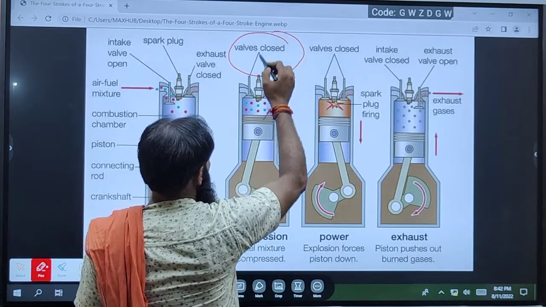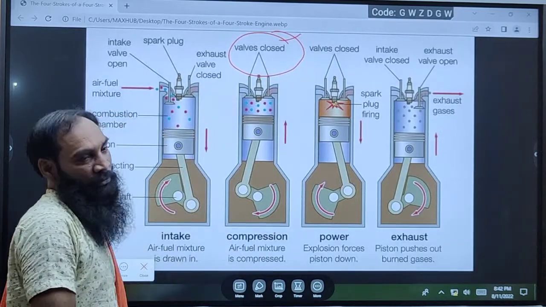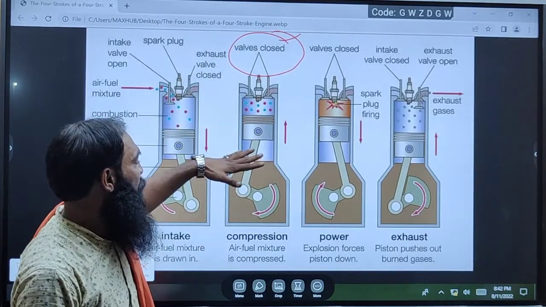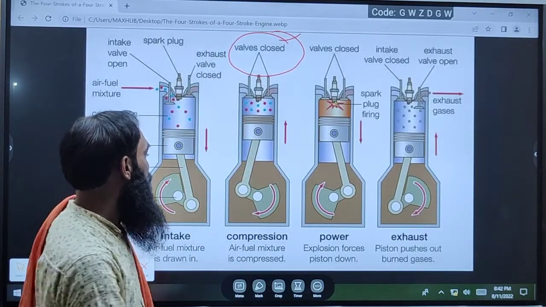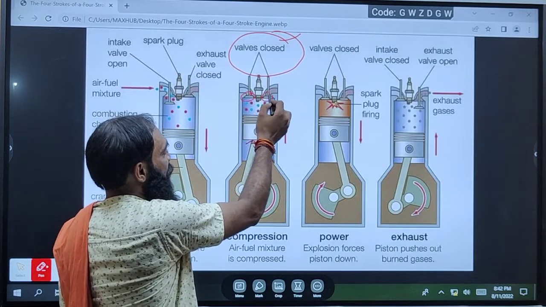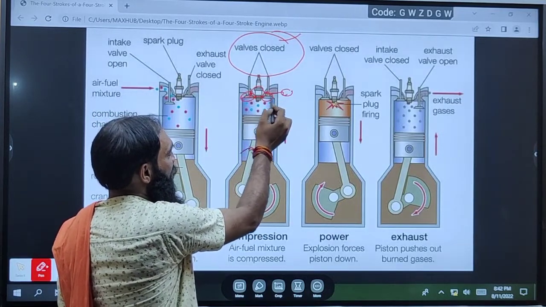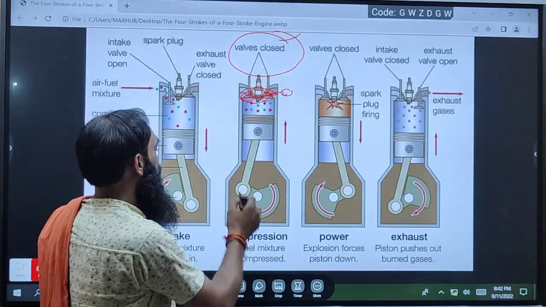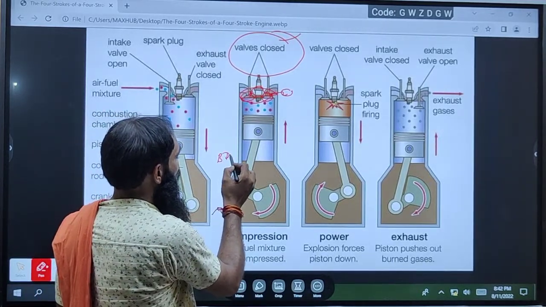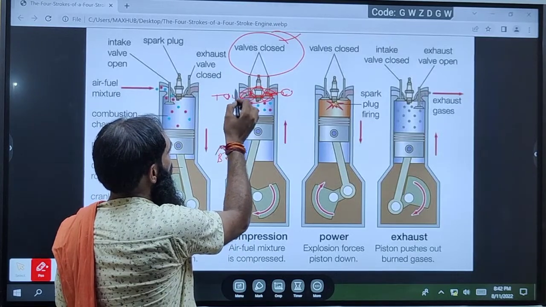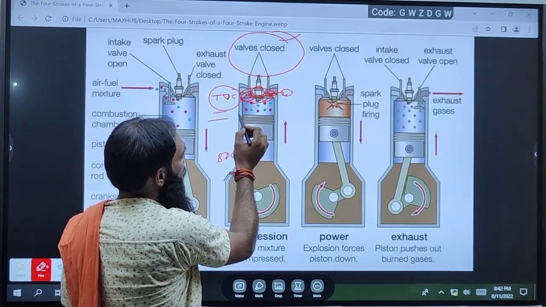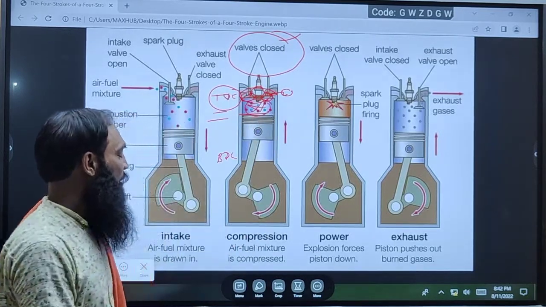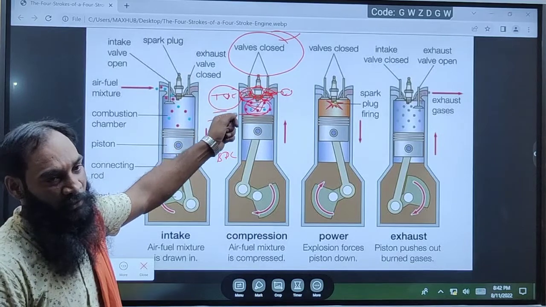After that, the second stroke. In this second stroke, both valves will be closed because it is the compression stroke. In this compression stroke, there is no leakage. So all the valves are closed, the piston runs from BDC to TDC, and the whole mixture will be compressed. So it's called the compression stroke.